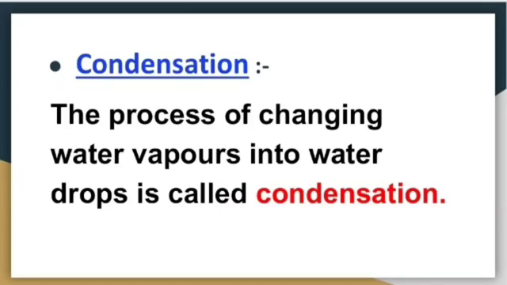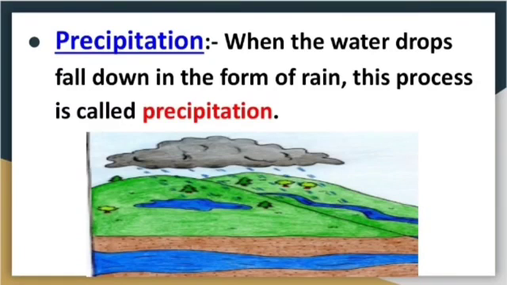Means when the water vapors move high in the atmosphere, then at the height there is a low temperature, and due to this low temperature, the water vapors will convert into water drops. This is called condensation.